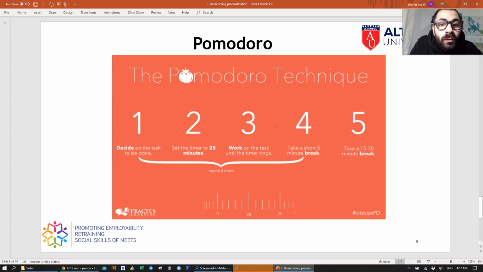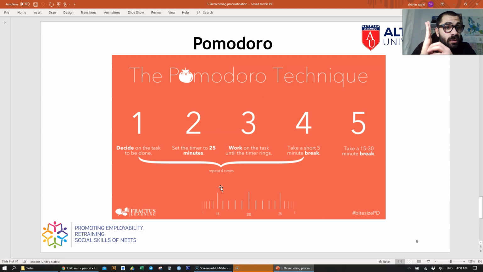And the Pomodoro. Pomodoro is a technique in which step 1 is deciding on the tasks to be done. So you take the big task and you break it down into smaller parts. And then you set a timer of 25 minutes for each task. So for instance, task 1 is to finish the first video. So I set 25 minutes to finish it, and then I work on it until the time rings.